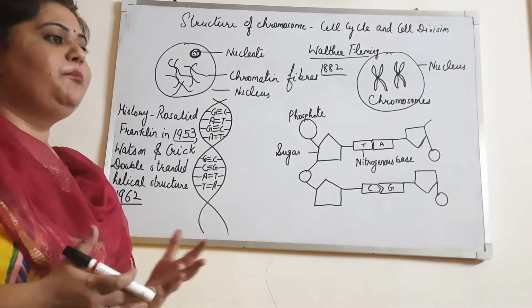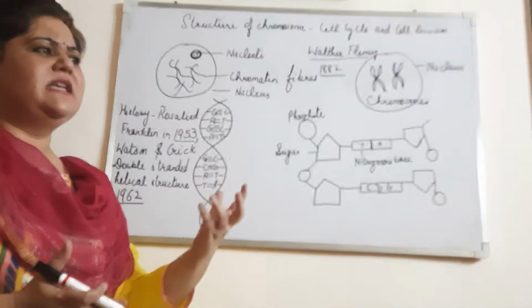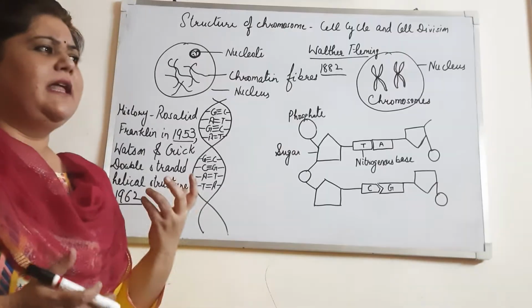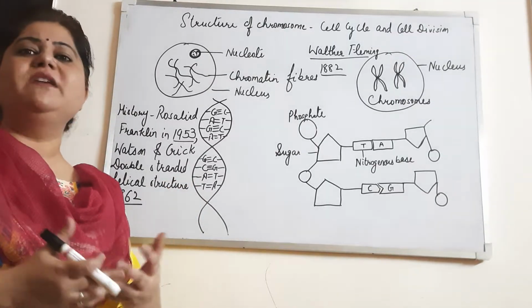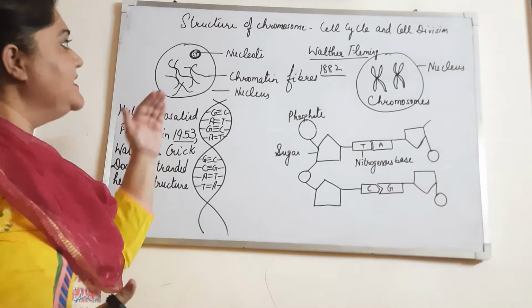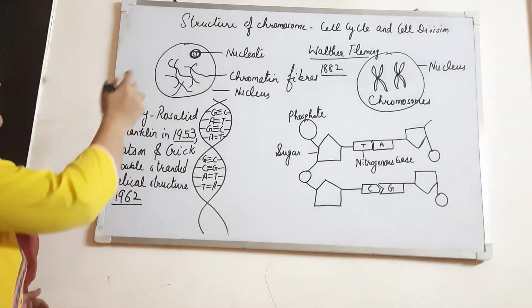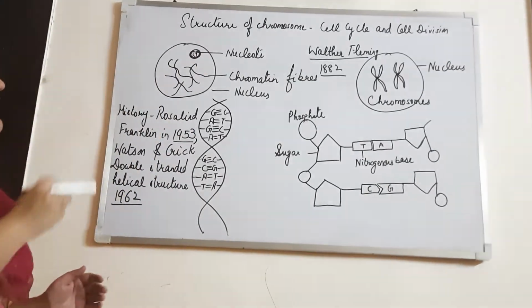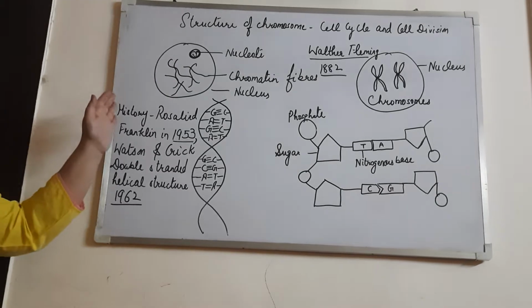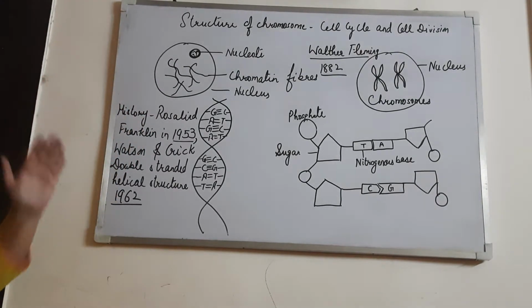And also to repair the injured cells, and there are a few cells which have to be replaced, like old ones. That's why cell division is necessary. Now, before I tell you the structure of chromosome, there are a few very basic things that you must have read in the previous class. I want to explain those things before.